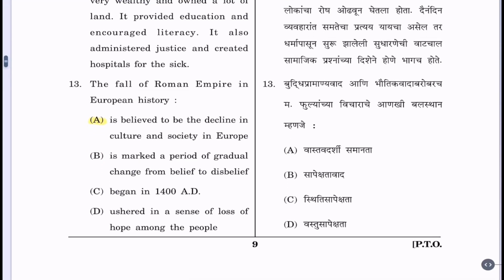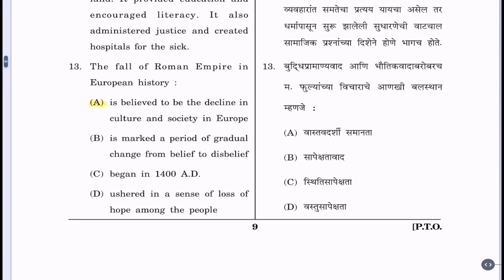Question 13. The fall of the Roman Empire in European history. Option A: is believed to be the decline in the culture and society in Europe. B: marked a period of gradual change from belief to disbelief. C: began in 1400 AD. D: ushered in a sense of loss of hope among the people. The correct option is A, is believed to be the decline in culture and society in Europe.